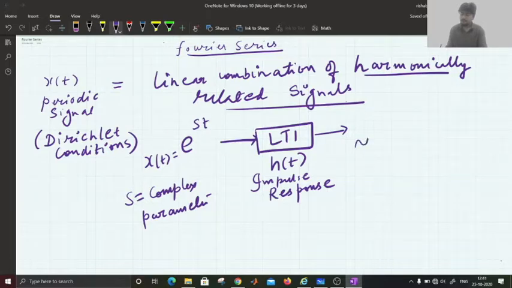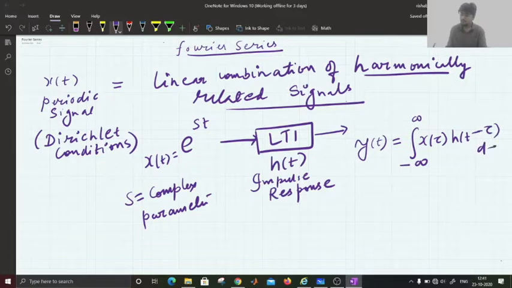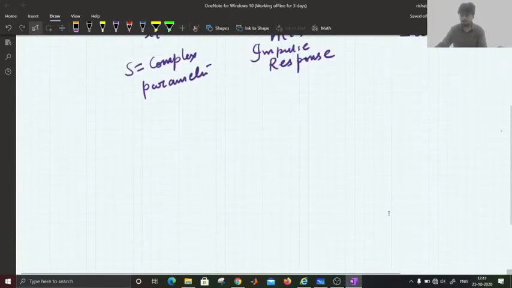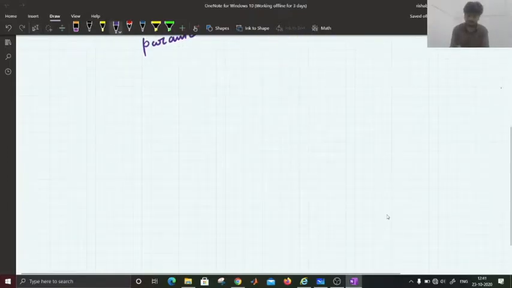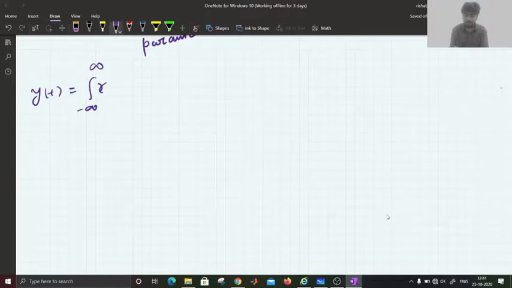Then the output for this system will be given by the convolution integral: y of t equals the integral from minus infinity to infinity of x tau into h t minus tau d tau.